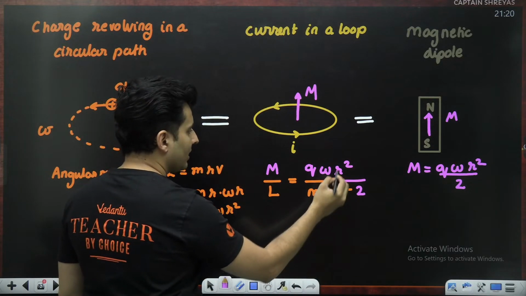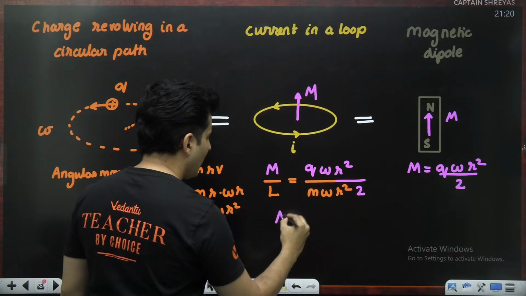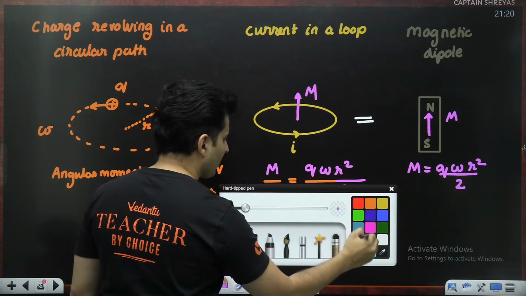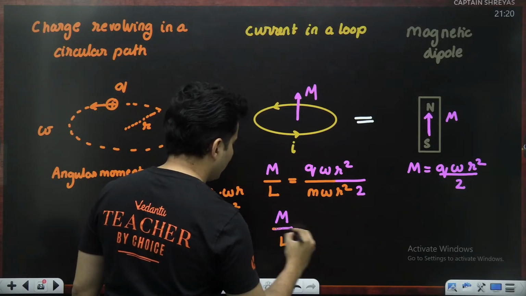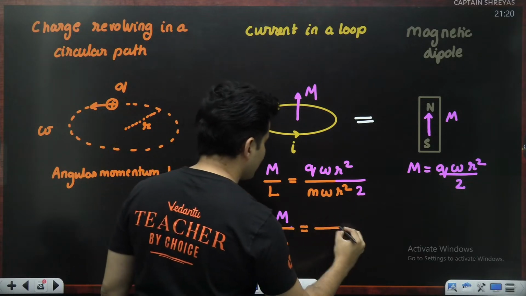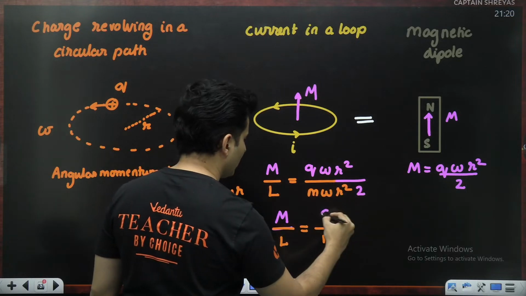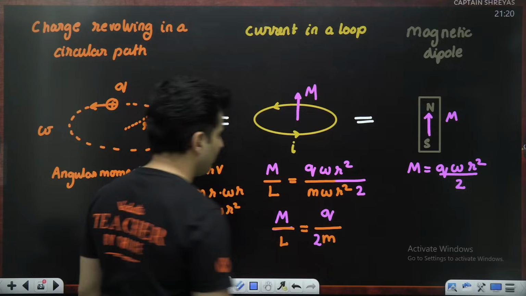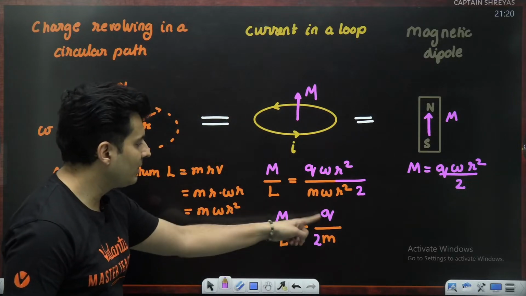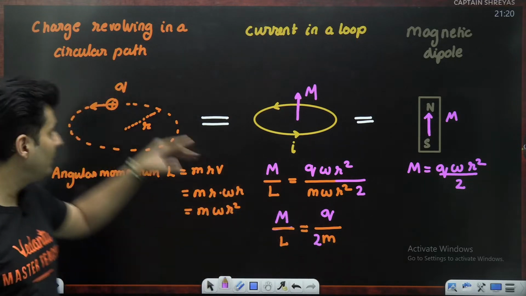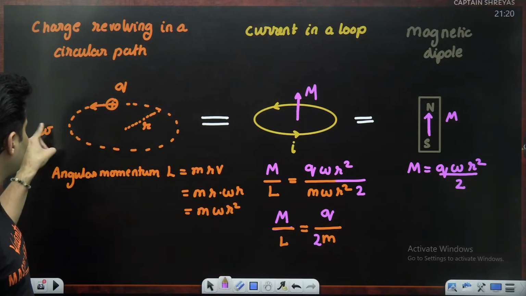Omega and r square cancel. So I get magnetic moment by angular momentum is q on the top, mass below, and that number 2 is remaining. I got a very specific interesting number which is independent of the radius, and it is also independent of the speed.